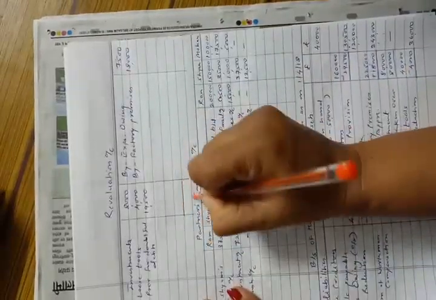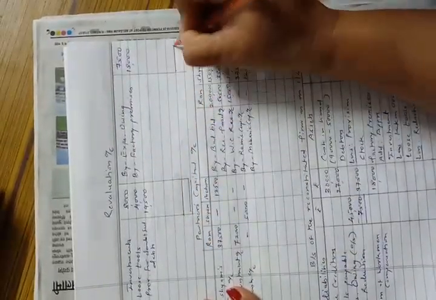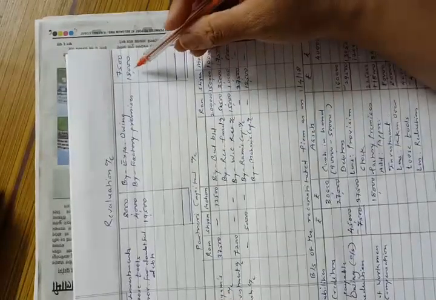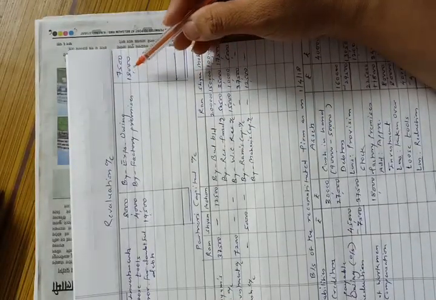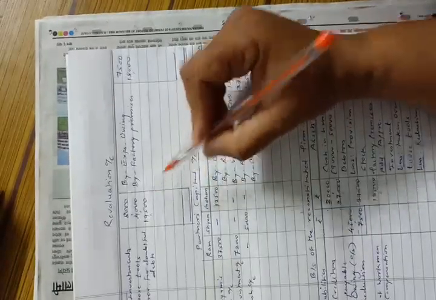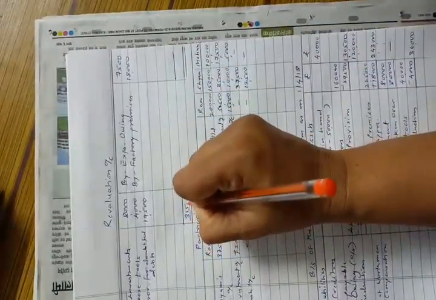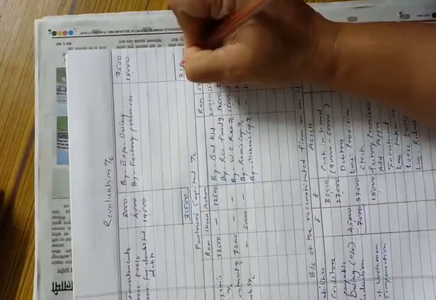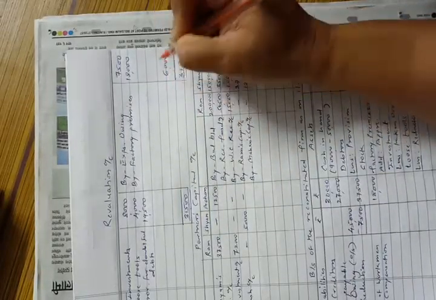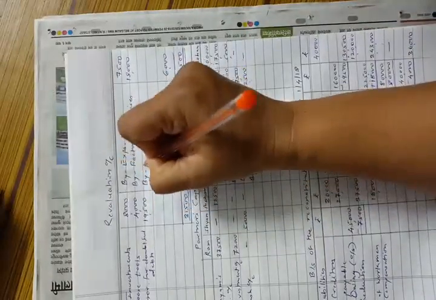First we will tally revaluation account. Credit total is 25,500 and debit total is 31,500. So 31,500, 31,500. Difference is of rupees 6,000, which will be transferred to partners' capital account.